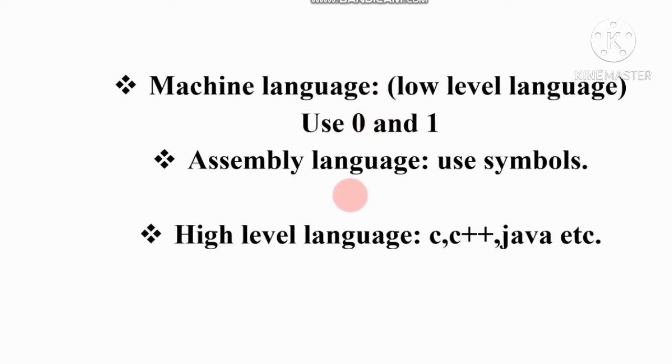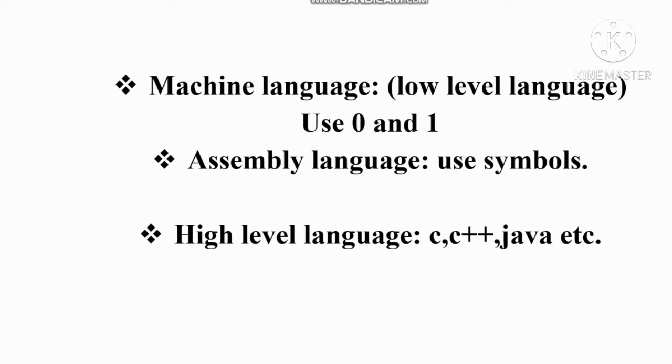Next one is assembly language. Assembly language is a language that uses only symbols. And the last one is high level language. High level language is a language where we can use programming languages, for example C, C++, Java.